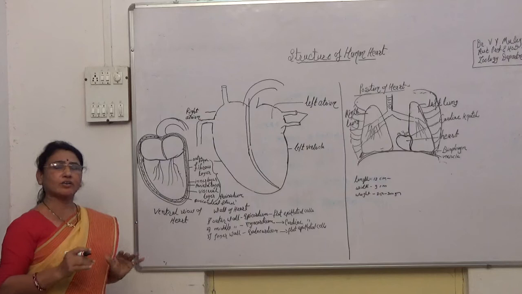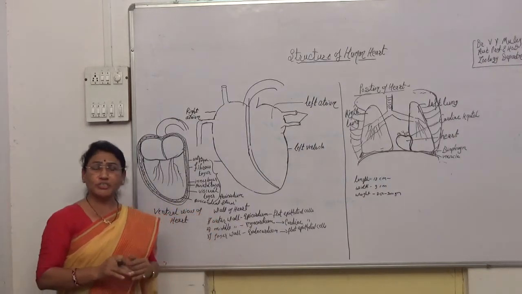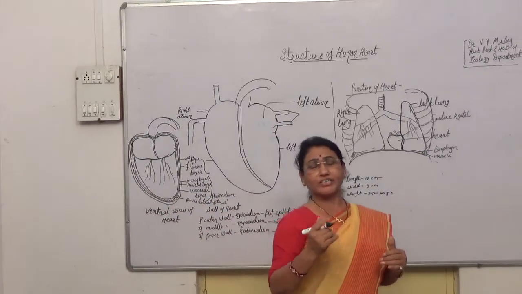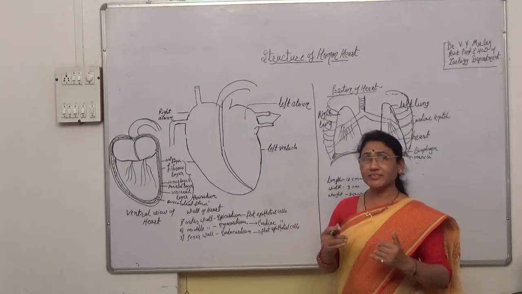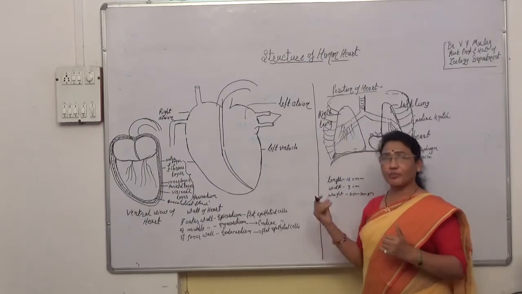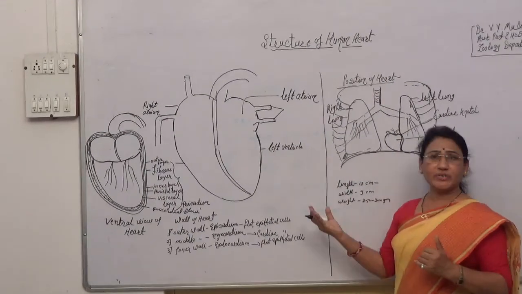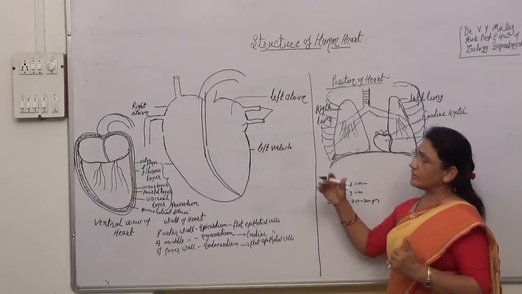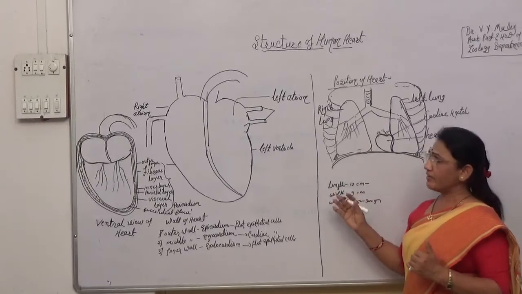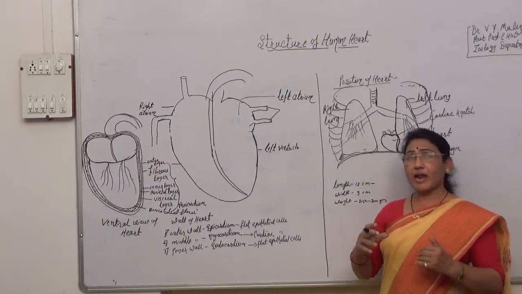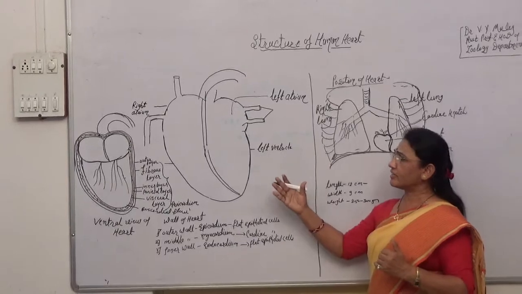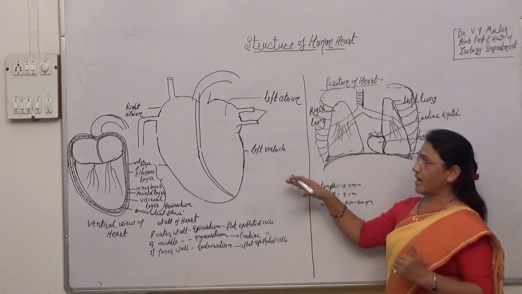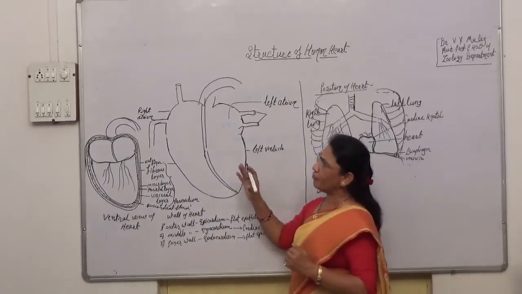Now this is the heart. The human heart has four chambers. If you see the evolution in chordates, it starts from the Pisces. Pisces, the fishes, have a two-chambered heart. After that, amphibians have a three-chambered heart. After the amphibia, there is the reptilia. Reptilia have a three-chambered heart with partially divided ventricles, therefore it is close to a four-chambered heart. And in the aves and the mammals, the heart is completely four-chambered.